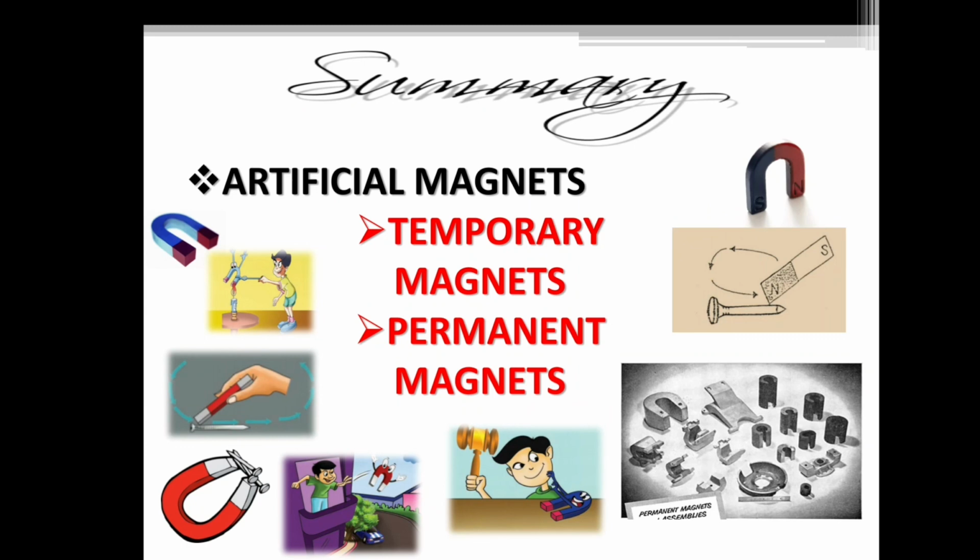Summary of the video: we discussed about artificial magnets. We classified them into temporary magnets and permanent magnets, and we discussed in detail about that. And we discussed about the reasons how the magnet will lose its magnetic properties. This is to be continued.